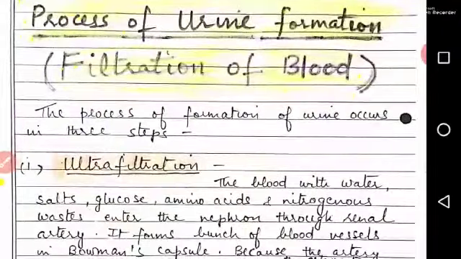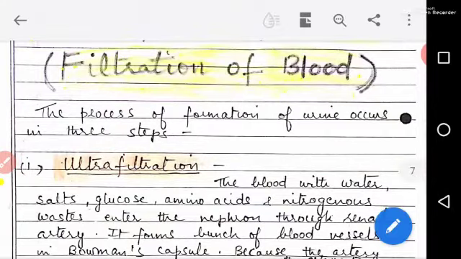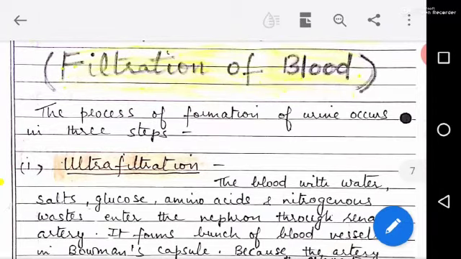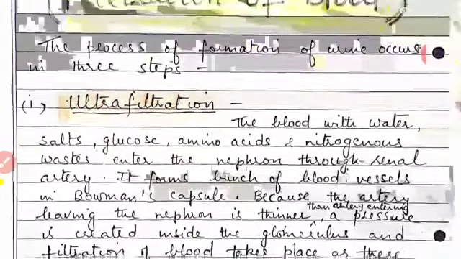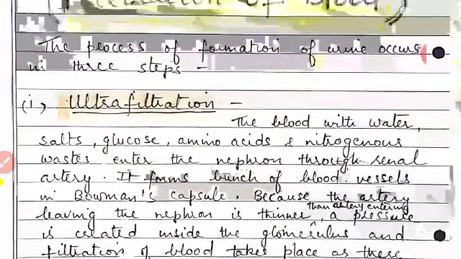Now, the process of urine formation, or filtration of blood. The process of urine formation occurs in 3 steps. First is ultrafiltration. The blood with water, salts, glucose, amino acids and nitrogenous wastes enters the nephron through the renal artery.